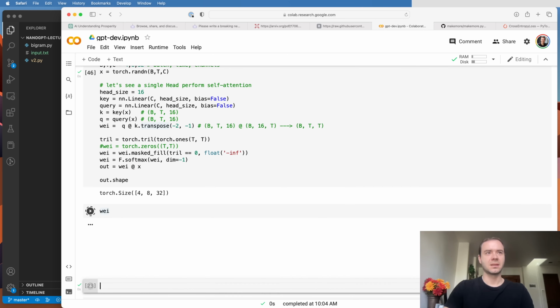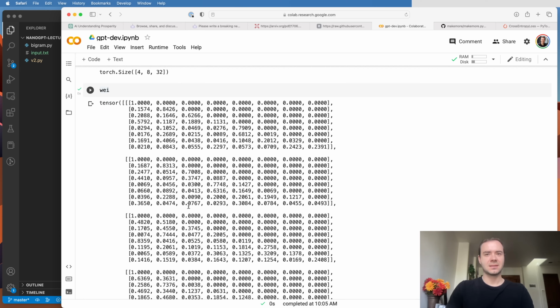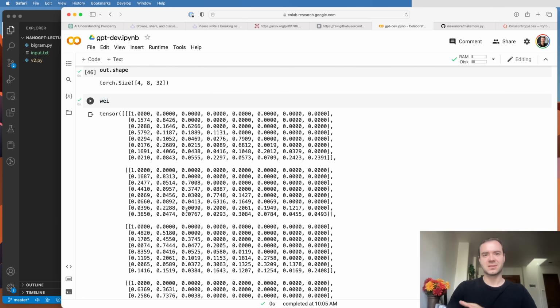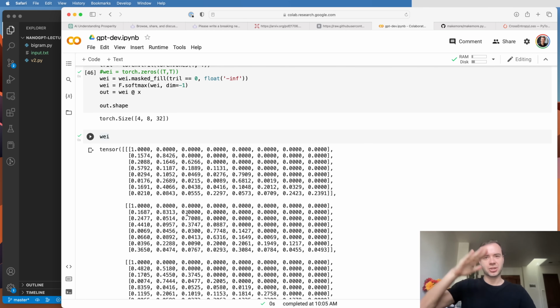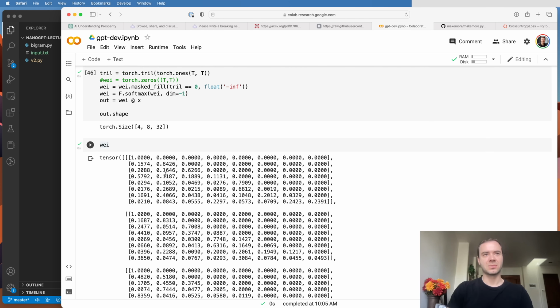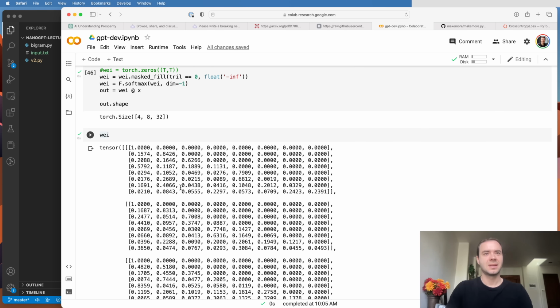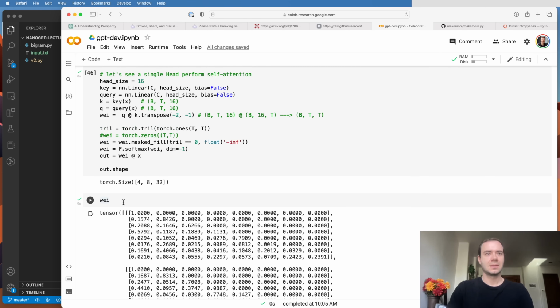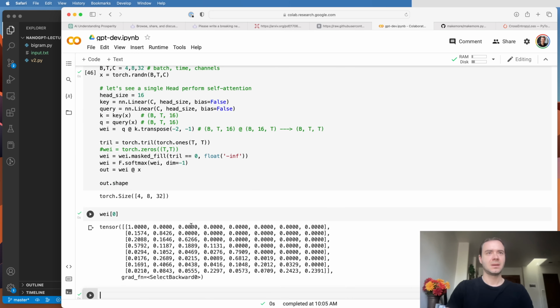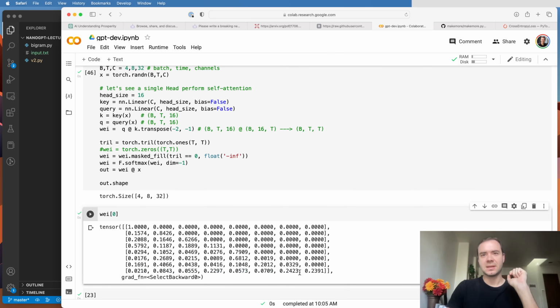So just inspecting what happened here, the wei takes on this form. And you see that before, wei was just a constant. So it was applied in the same way to all the batch elements. But now every single batch element will have a different wei, because every single batch element contains different tokens at different positions. And so this is now data dependent. When we look at just the 0th row, for example, in the input, these are the weights that came out. And you can see now that they're not just exactly uniform.